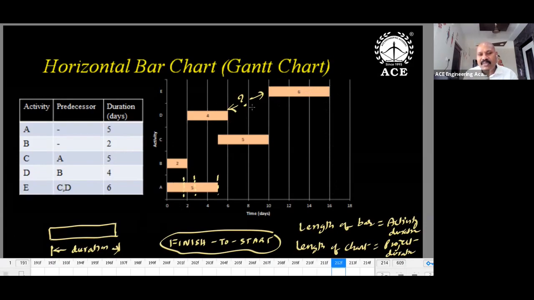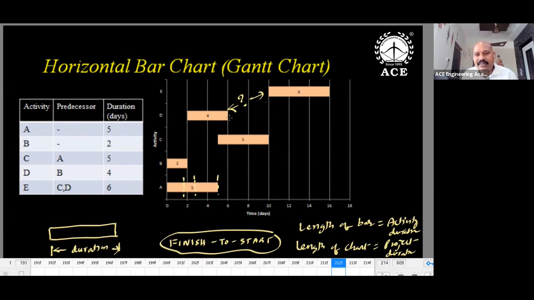And we have shown all activities in the form of rectangles. Rectangle length is equal to activity duration. So what are the limitations here? We have to draw the chart like this, and it is time consuming. Moreover, if any value changes, then the entire chart becomes obsolete. Relationships cannot be shown properly from the chart. After A, C will start. After B, D will start. After C, E will start. Then what about the D and E relation? Nobody can understand it from the chart. Without the given data, you cannot get the relation between D and E.